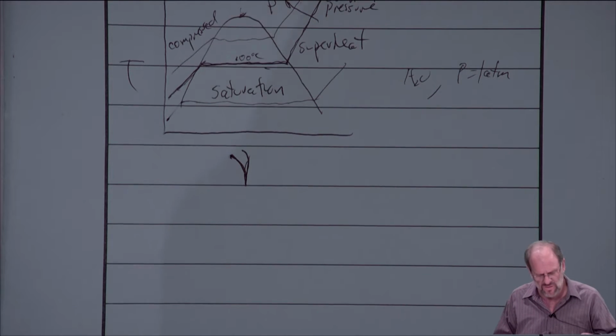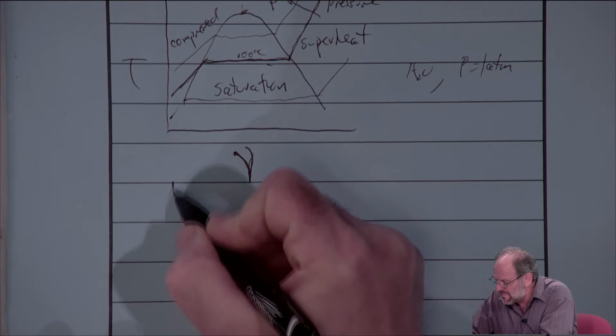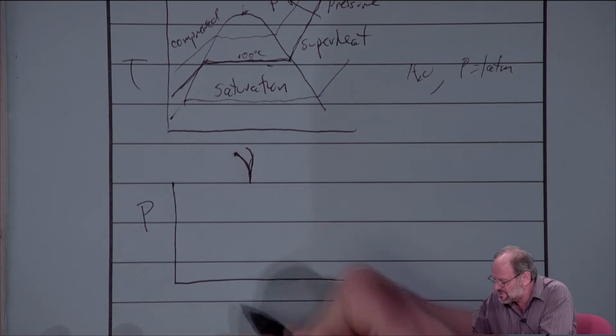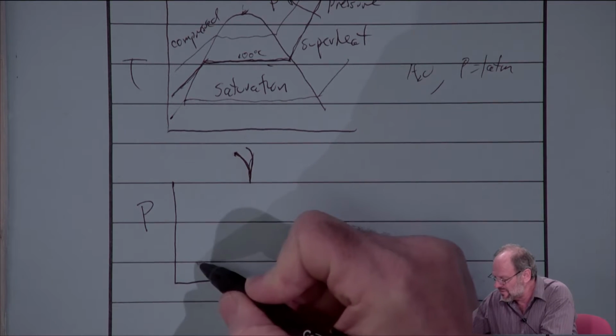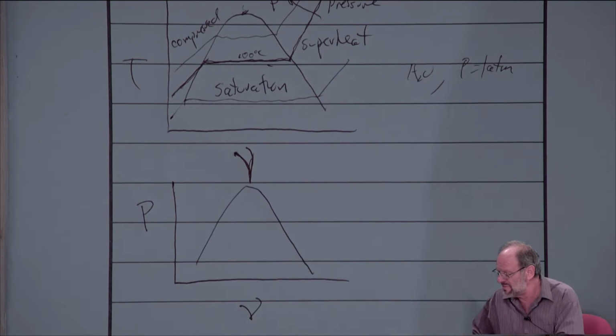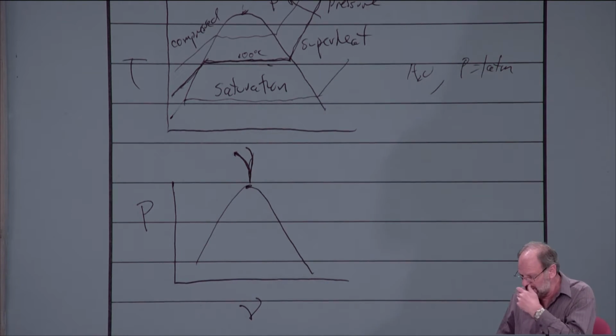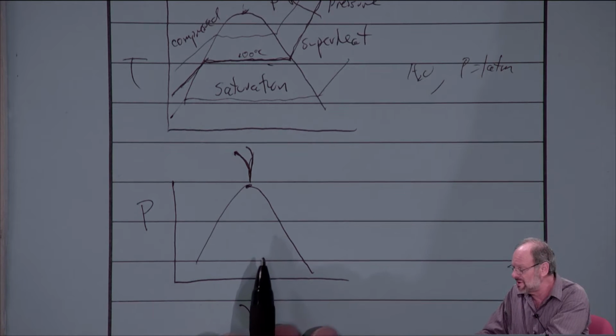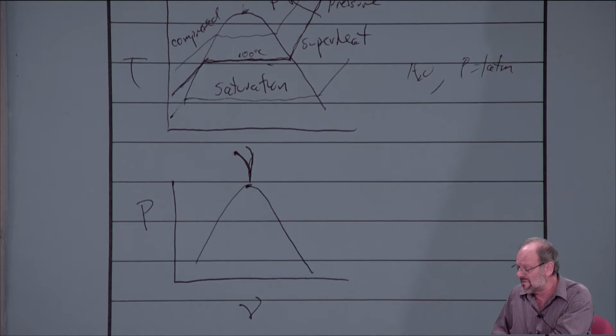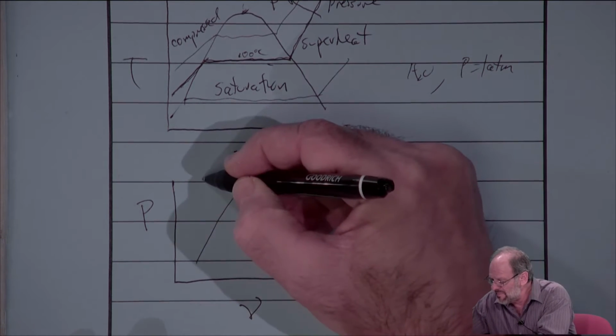Another thing that should be noted is that it's also common to show pressure versus specific volume. There's still going to be the characteristic dome with a critical point up on top. In this particular case, we still have our saturation region in the middle. But if we were to draw a line of constant temperature, it would go like this.